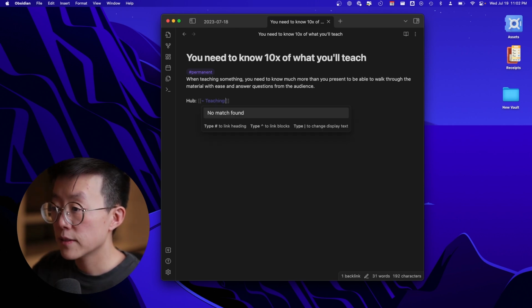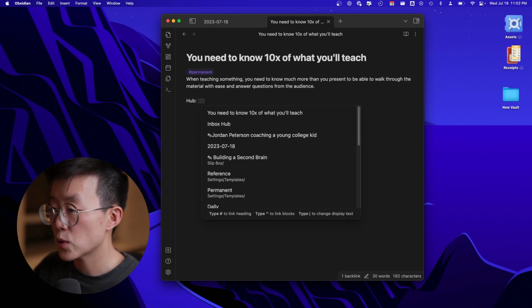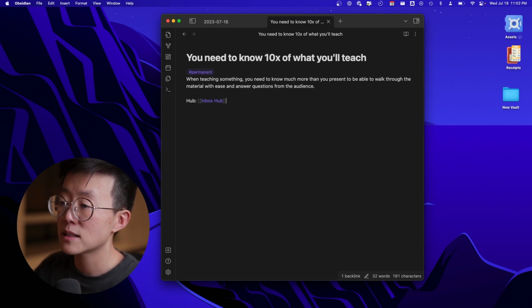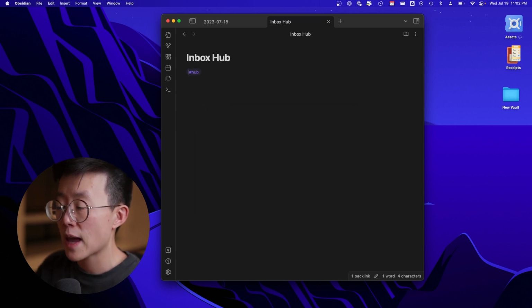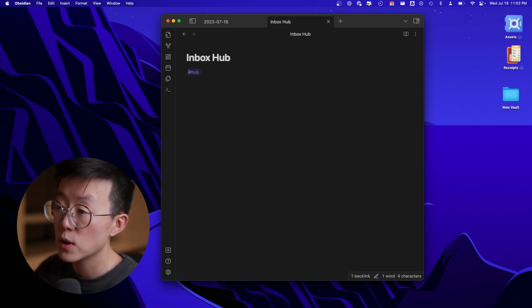For example, I think this permanent note is related to teaching, so I'll connect it to teaching. Or if you don't think this is going to be relevant to anything and you can't think of how it's going to be connected to anything, because you don't have lots of notes in the beginning, you can connect it to Inbox Hub. And this will cache all the permanent notes that have no connection so you can review them later.